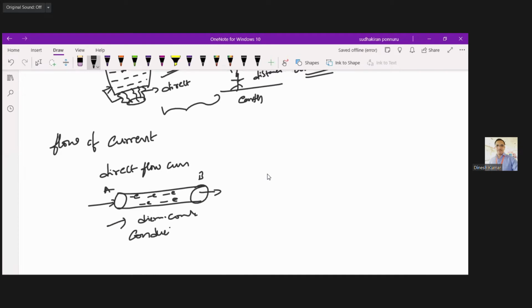Conduction. The flow of current inside any conductor is known as conduction. And when it comes to convection, see here, for example, you have clouds.